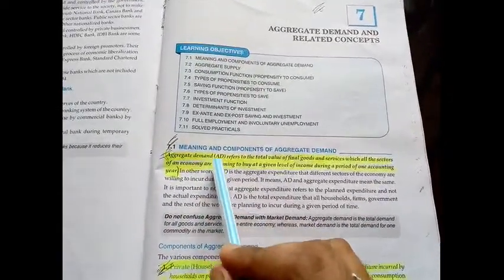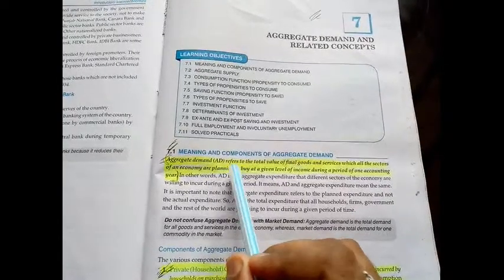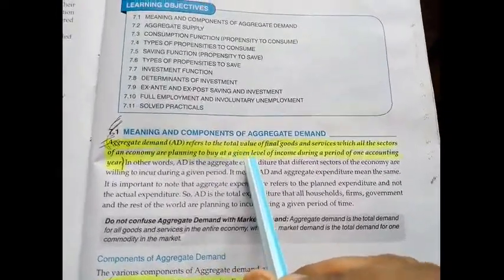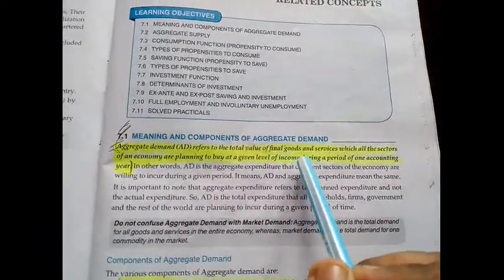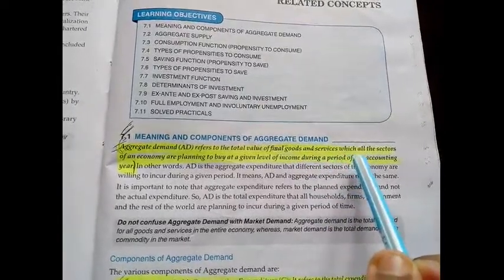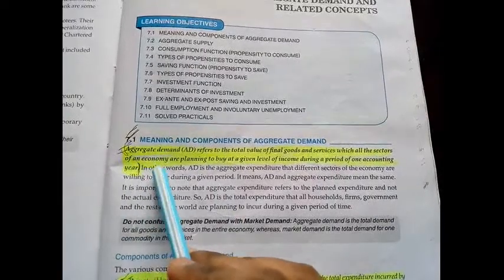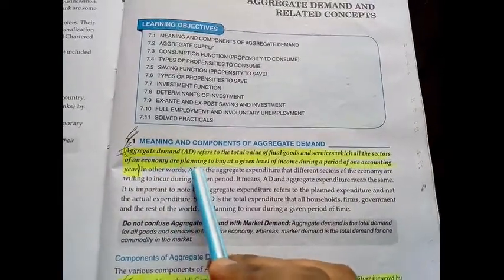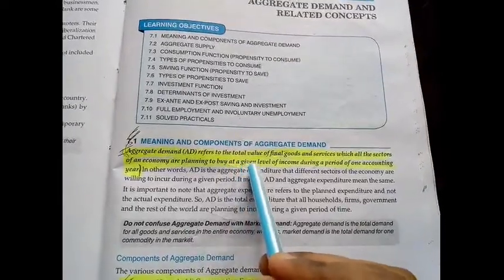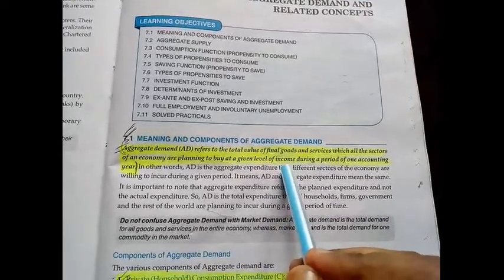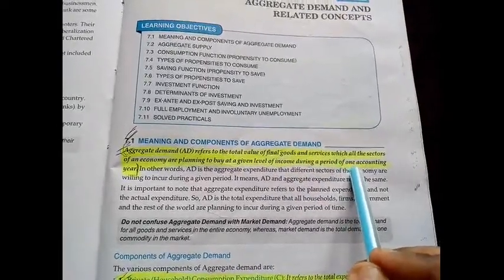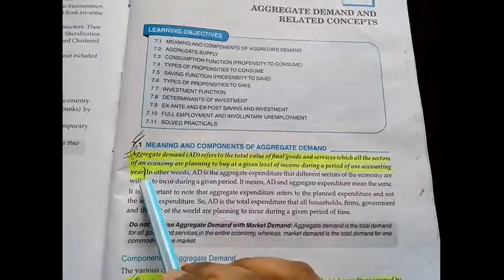Aggregate demand, also known as the AD curve, refers to the total value of final goods and services which all the sectors of an economy are planning to buy at a given level of income during a period of one accounting year.